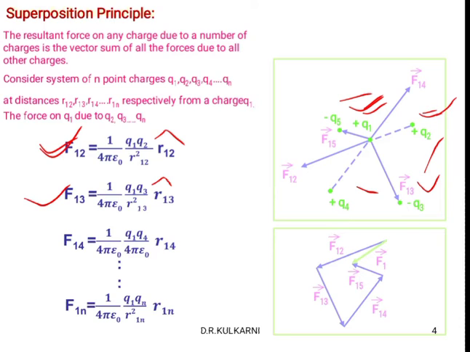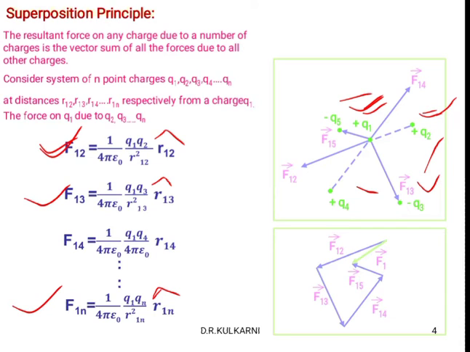So we can write up to n number of charges. So the force for n charges is F1n is equal to 1 by 4 pi epsilon naught Q1 Qn divided by R1n square R1n cap. These are the expressions for the electrostatic force.